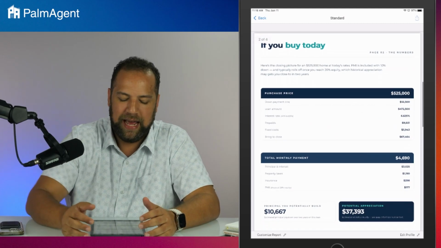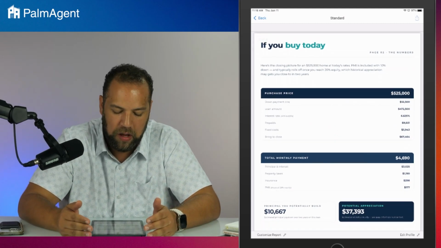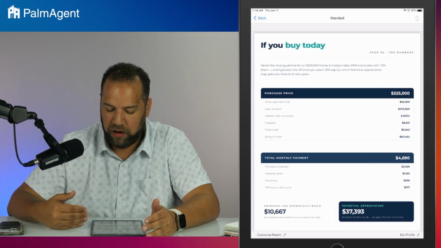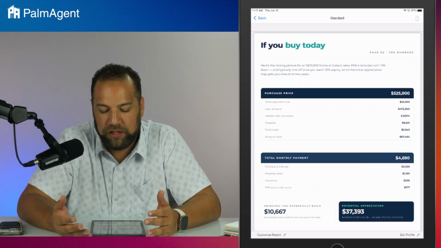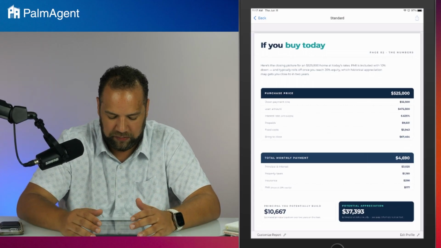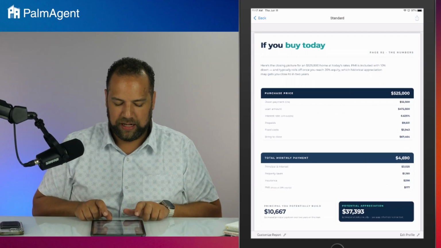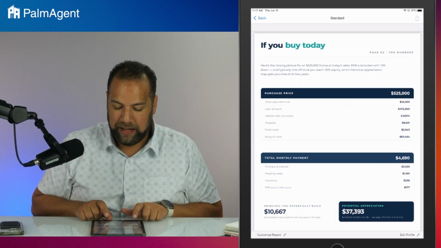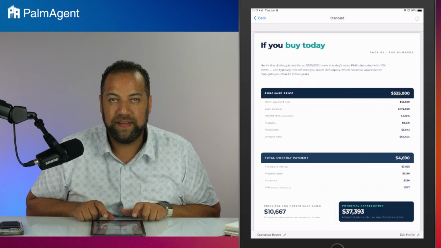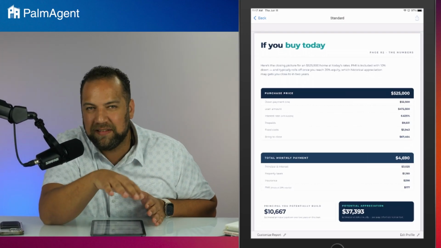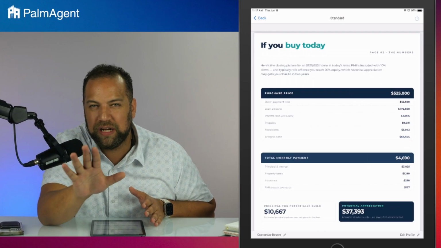First, it gives us a breakdown of if we bought today. Purchase price 5.25. Here's the monthly payment. It's $46.90 a month that you're looking at. And of course, we've got the breakdowns. And of course, down here at the bottom, it's talking about the equity and the appreciation that I would build over this 2-year scenario. On the input screen in the assumptions, it defaulted to 2 years. You can adjust that.